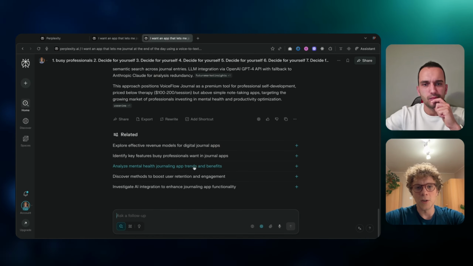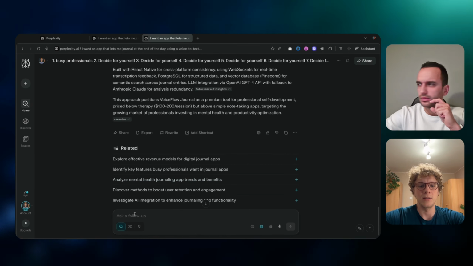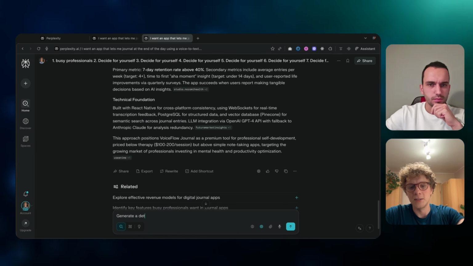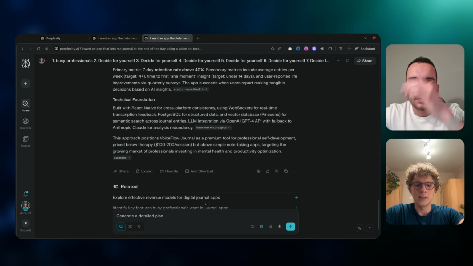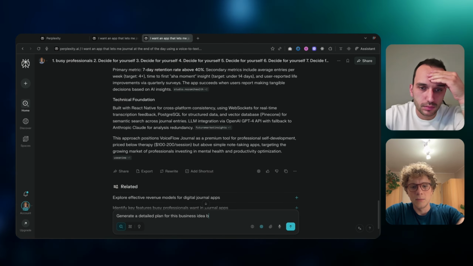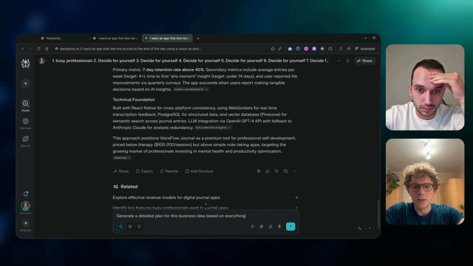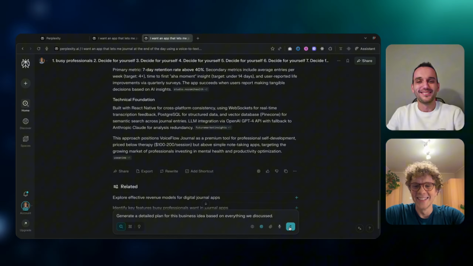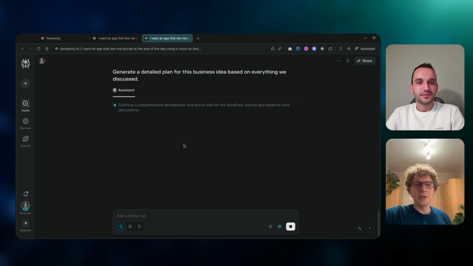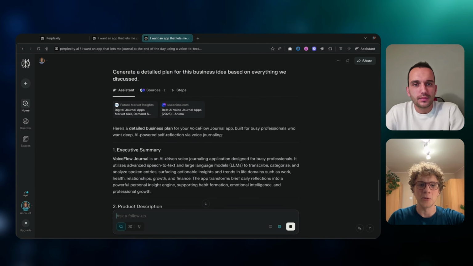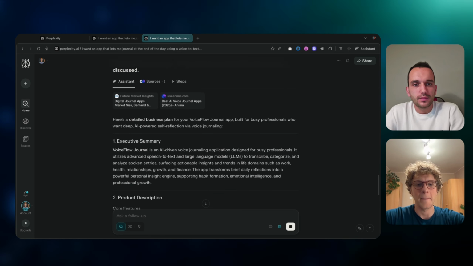So once you think you've identified most of these blind spots, you can say, then generate a detailed plan for this business idea based on everything we discussed. Let's use reasoning to make it even more refined. And we shoot that prompt, and now we can be more sure that this business plan is going to be much more comprehensive than the one that we generated in the beginning.